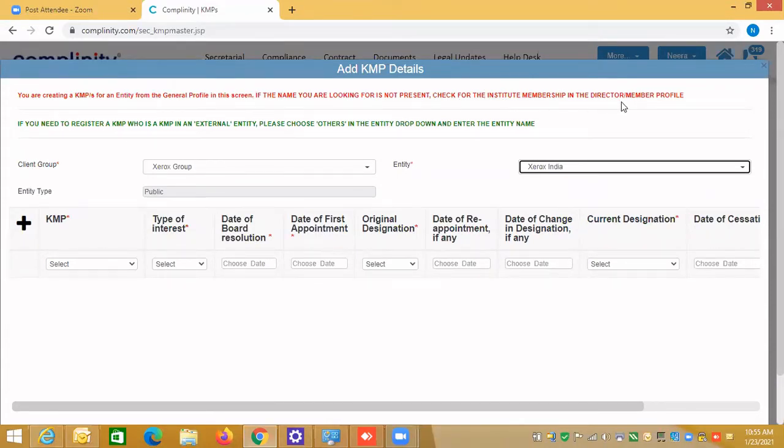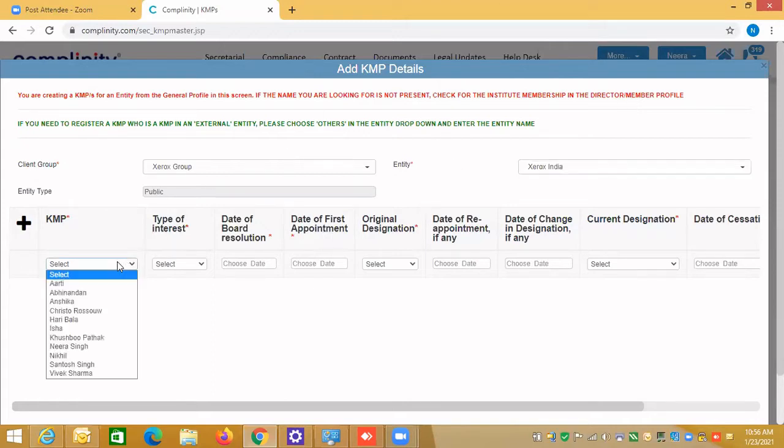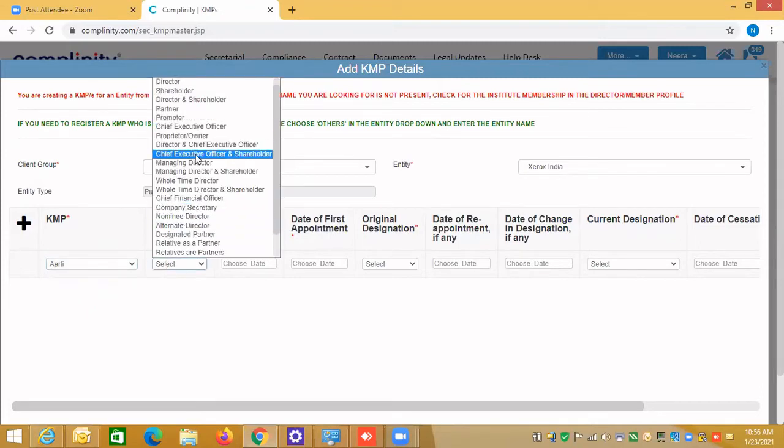Even when you create the director, if the person's name is not visible, it means in the general profile you have not entered all the information belonging to the director, like your DIN number, your PAN number, your email address and all that. Mandatory information has to be entered into the general profile. Only then will that person be listed over here. So see, I'm just making the person a CEO.